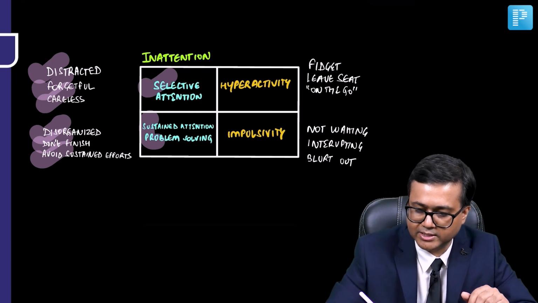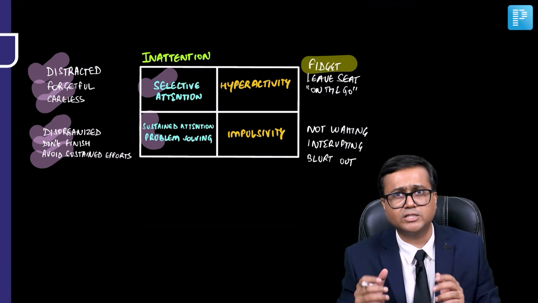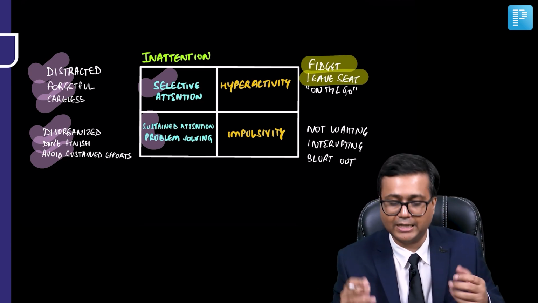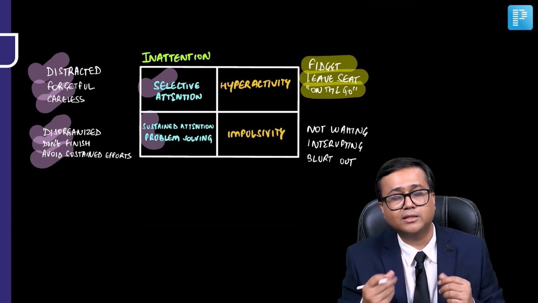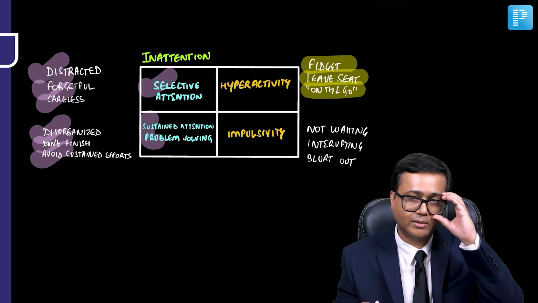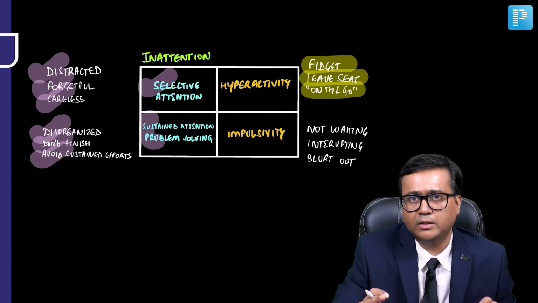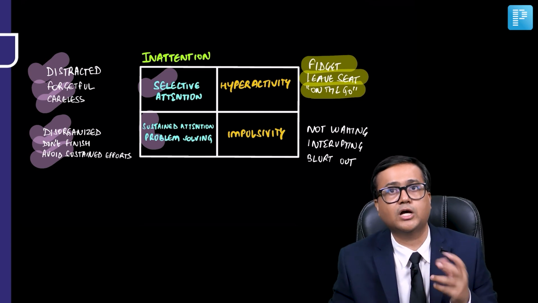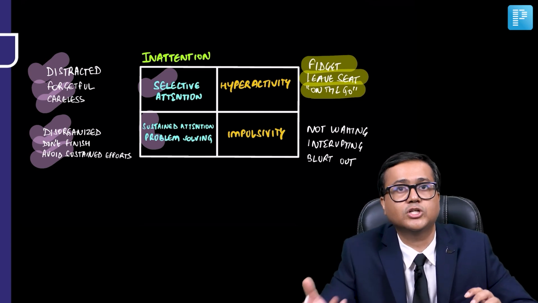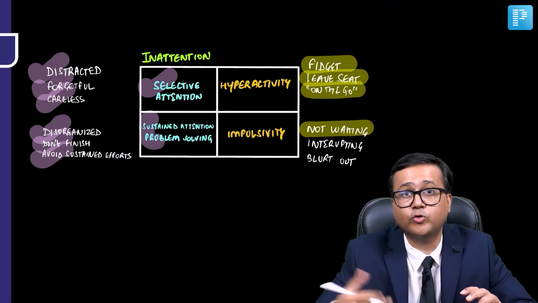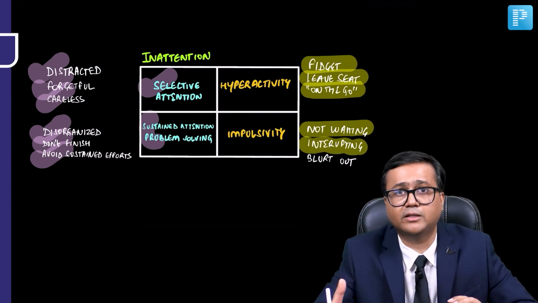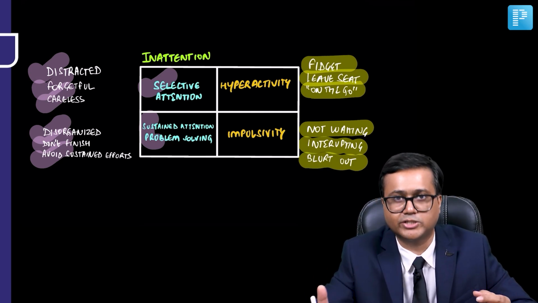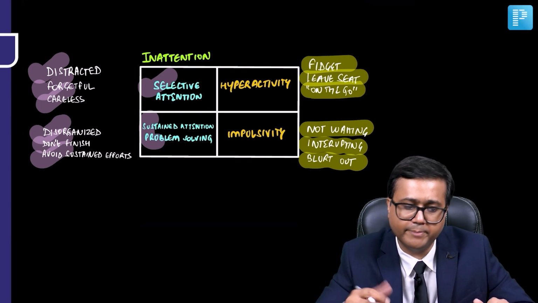While symptoms which we will discuss in hyperactivity, such as the child is very fidgety, fidgets a lot, the child leaves the seat when remaining seated is expected of them, for example in a class, or the parents, teachers, they may say that they are always on the go, they are always moving. So these symptoms are again because of hyperactivity. And in impulsivity, the child may do certain actions without reflection, so without considering the consequences. So the child may not be able to wait for his or her turn. They may interrupt others while they're speaking, or they may just blurt out an answer even if the question is not finished. So some of these symptoms, again, are related with the impulsivity.